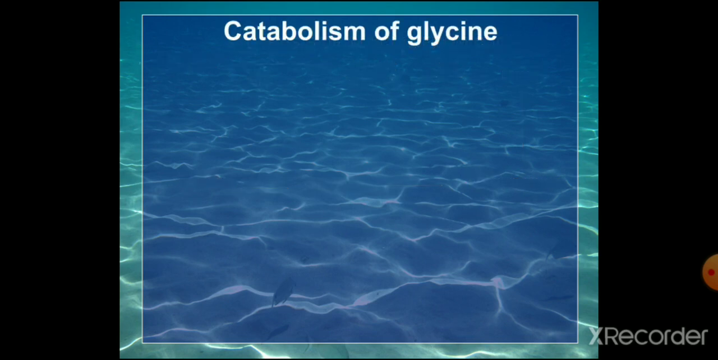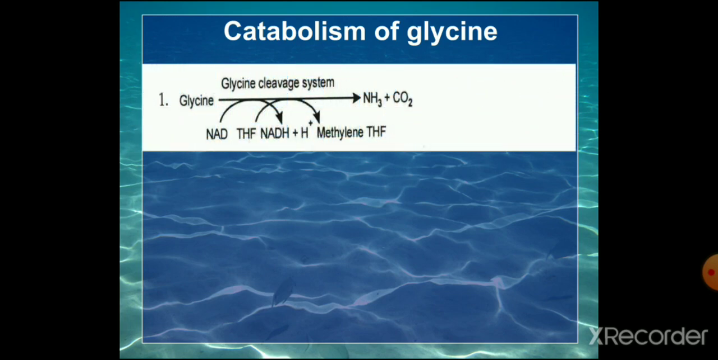Now we'll pass on to the catabolism of glycine. First, we have seen that glycine is synthesized from ammonia and carbon dioxide by the glycine synthase enzyme. By the reversal of this enzyme, that is by the glycine cleavage system, glycine can be converted to ammonia and carbon dioxide, where NAD and tetrahydrofolic acid are used as the coenzymes. So it is the reversal of the glycine synthase enzyme action, and it is the major catabolic pathway of glycine.